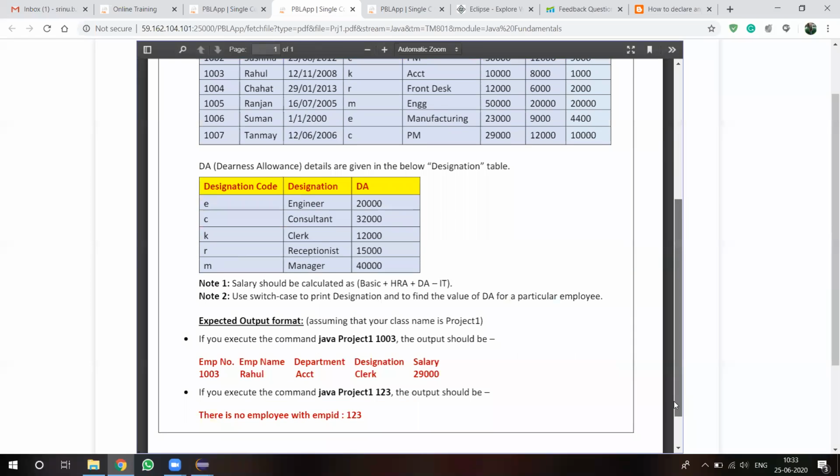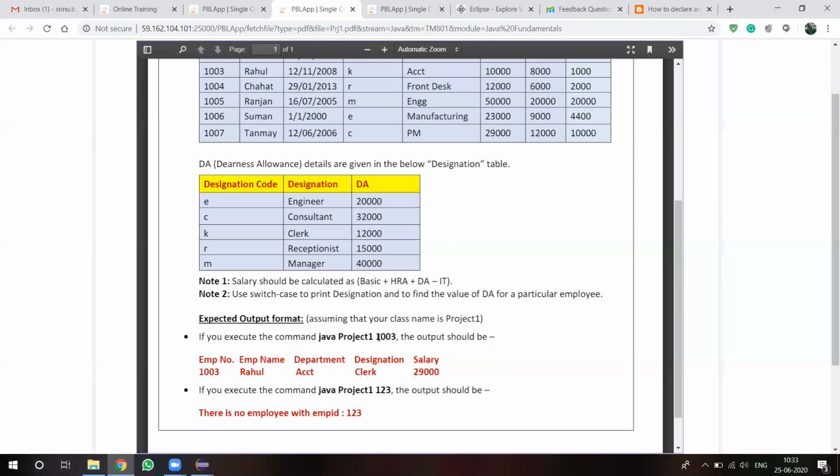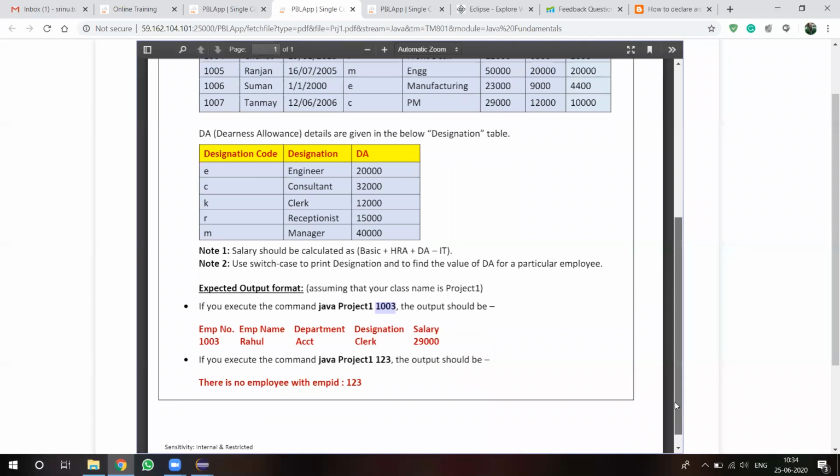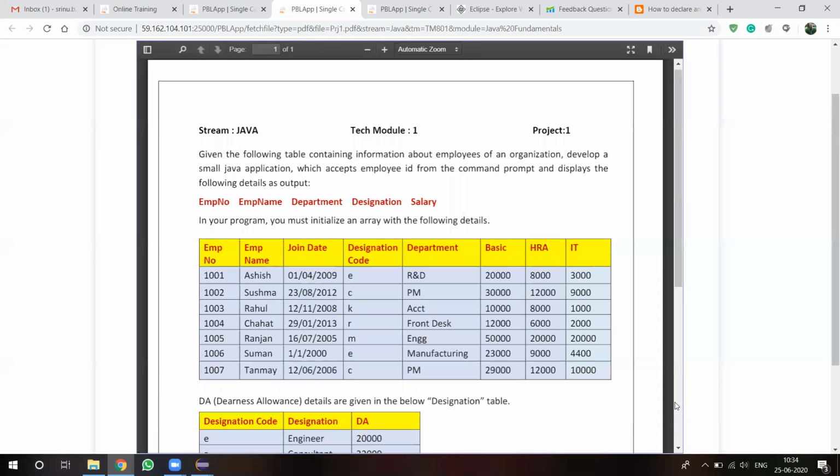Whenever the user passes the employee ID, if that employee ID is available, the results will be displayed like this. Otherwise, we have to display an error message that the employee ID does not exist. We have to write this Java program and submit it as early as possible.